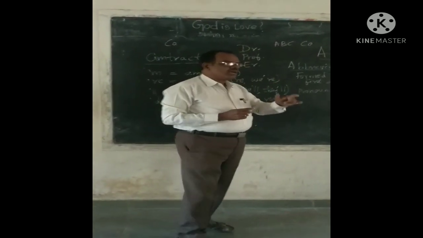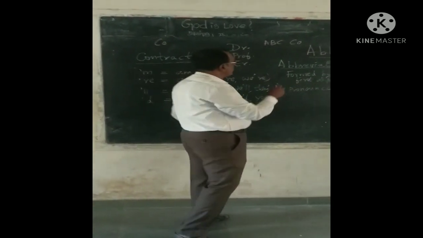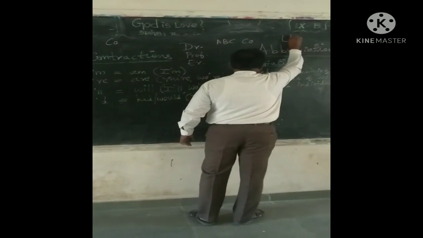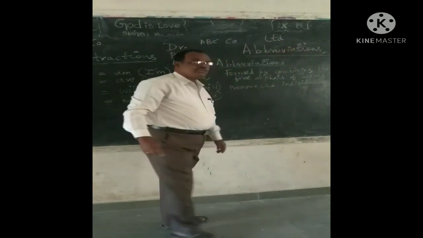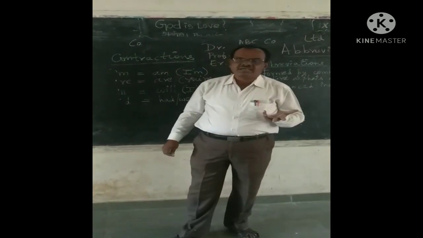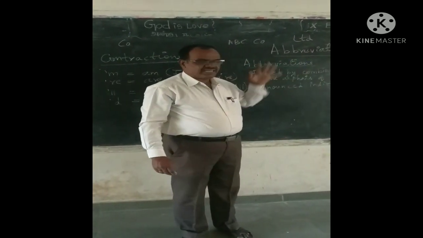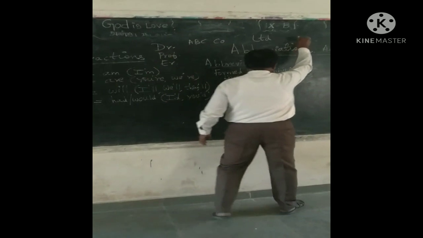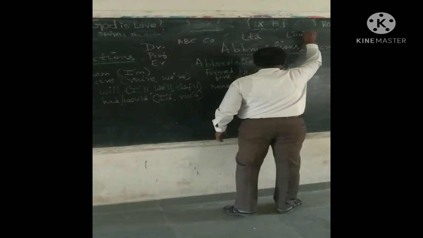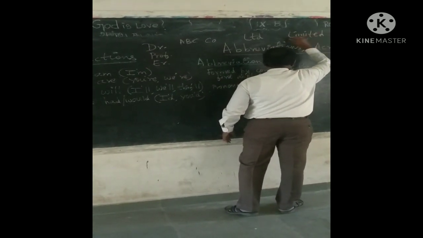I want to give you the other example. What is this? We are very aware. This is limited. Limited spelling is L-I-M-I-T-E-D.